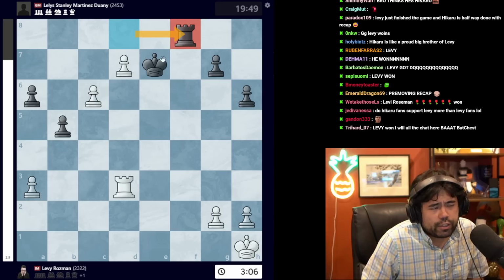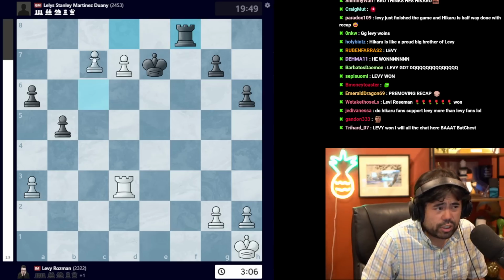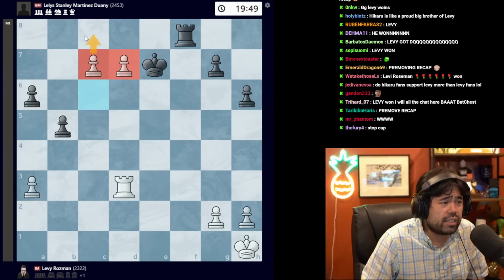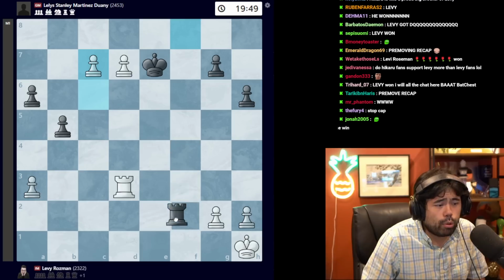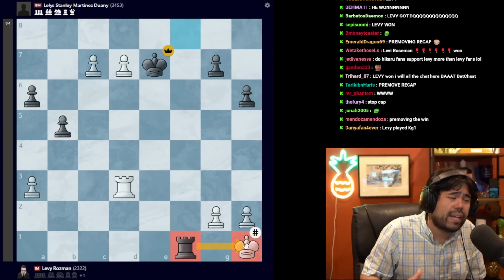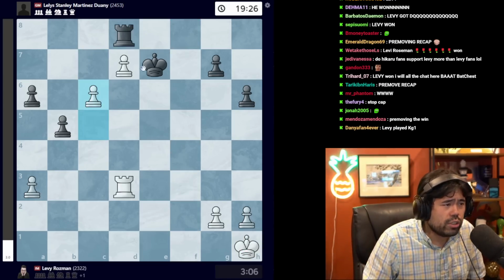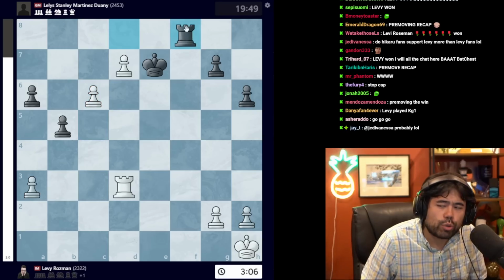Now after rook to f8 is played here, what Martinez is hoping for is that Levy is going to make a beginner mistake, push the pawn to c7, try to get a queen at the end of the board, and blunder the move rook to f1, which would lead to the classic ice skater checkmate. Of course Levy doesn't play that move. After rook to f8,